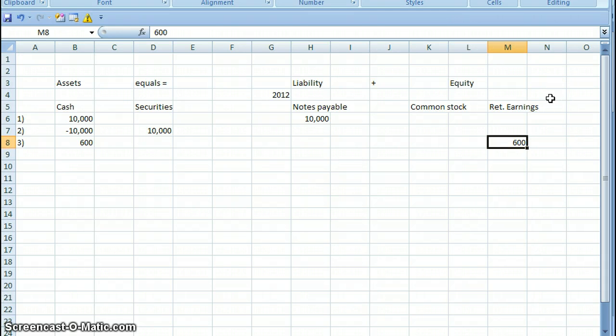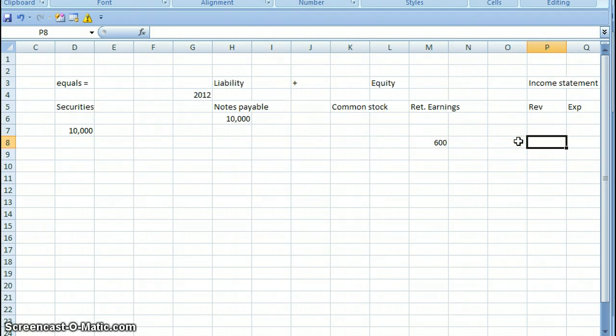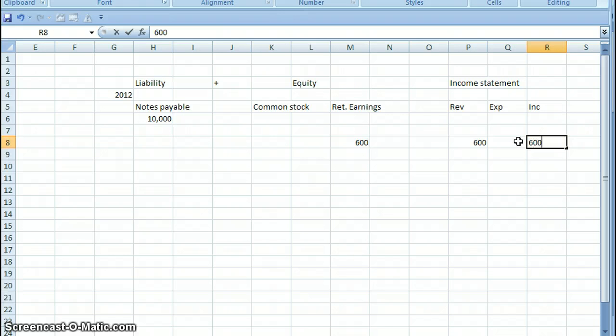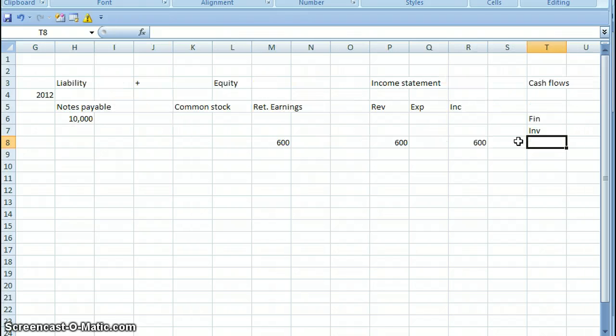The difference between common stock and retained earnings, both under the equity section, is that retained earnings comes from earning money. Doesn't matter if it's investment income or operations income. It's going to be income. Common stock is earned from issuing common stock. So we want to ask ourselves, is this a revenue or expense item? It's certainly revenue. The money coming in, $600 there. There's no expenses involved. $600 in income.